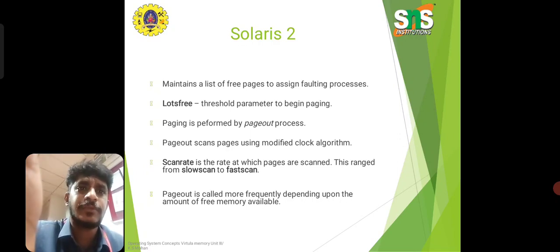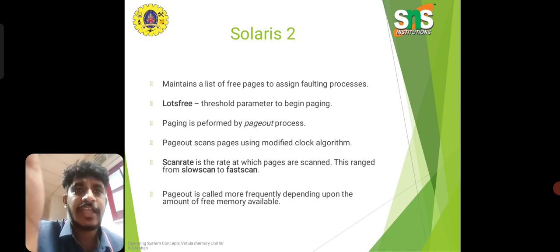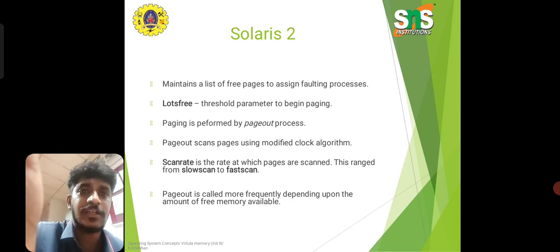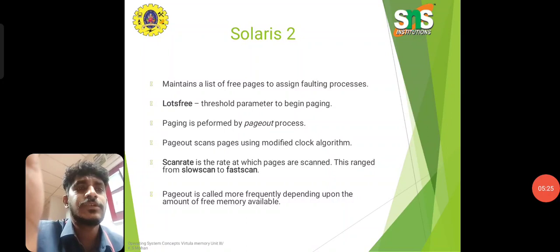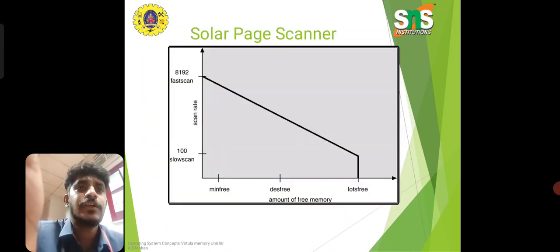The next operating system is Solaris. It maintains a list of free pages to assign to faulting processes. Paging is performed by the pageout process. Pageout scans pages using a modified clock algorithm. Also, pageout is called more frequently depending upon the amount of free memory available. So this is about paging and thrashing as used in Solaris, the page scanner. So this is about thrashing.